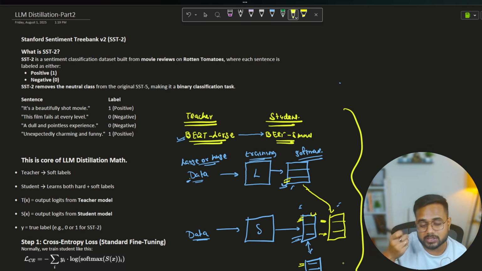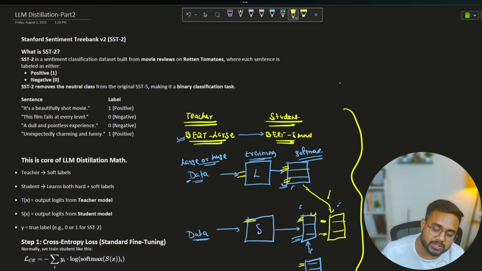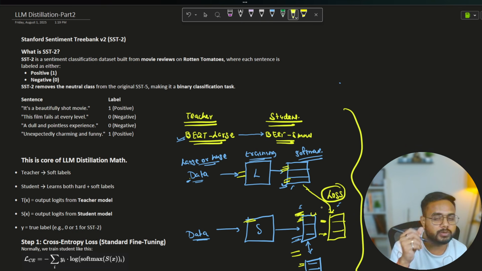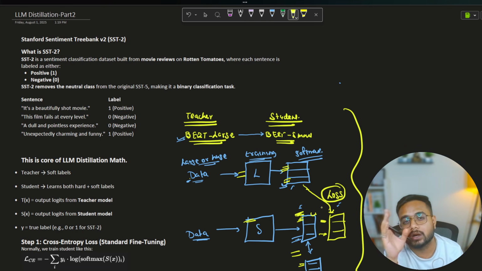This is called knowledge distillation, from this large model to this small model, in terms of the softmax probability. Here we learn using a special loss function, which is a combination of the KL divergence as well as the cross entropy. Between these two softmax outputs, we check the loss using the KL divergence method. I hope this is clear.